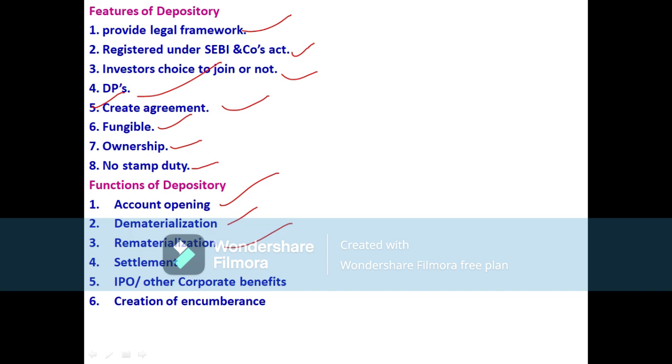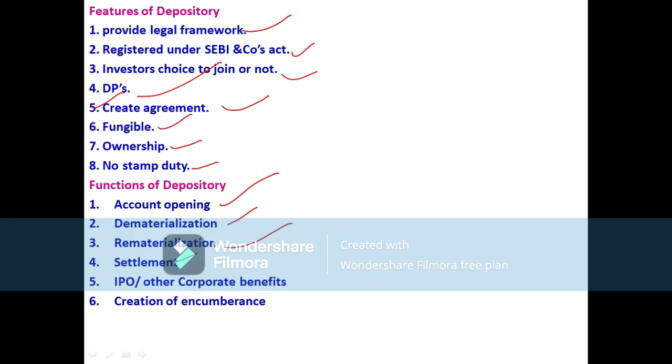Then settlement, the fourth one. We can call settlement a clearing mechanism, meaning that after trading, within T plus 2 days all the settlements should be done. T plus 2 means trading day plus 2 days. For example, if I have traded my shares on Monday, then within 2 days, by Wednesday, my account will be settled. That is known as settlement of T plus 2 days.